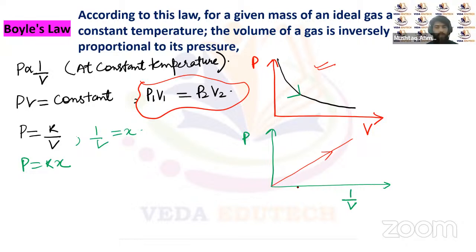At constant temperature. So summarizing the two laws which are followed by the ideal gas: first is Charles's law, another is Boyle's law. Charles's law simply states that the volume will be proportional to the temperature at constant pressure. If we increase the temperature, the volume will increase. If we decrease the temperature, the volume of the gas will decrease. Similarly, Boyle's law states that pressure is inversely proportional to the volume of a given gas at constant temperature. So if we increase the volume, the pressure will decrease. If we decrease the volume, the pressure will increase. So that's the two laws for the ideal gas.